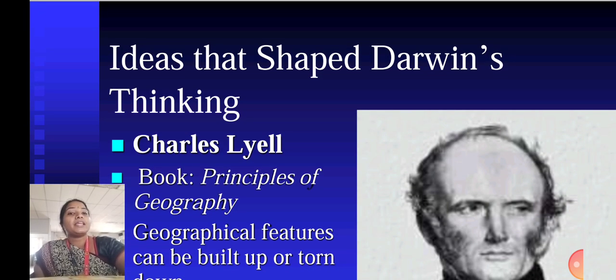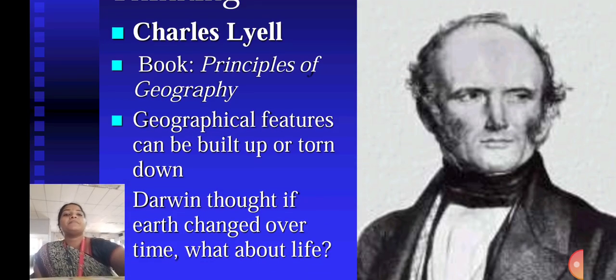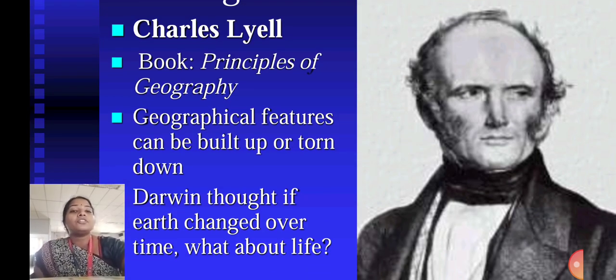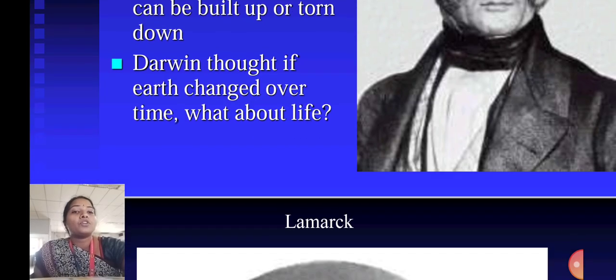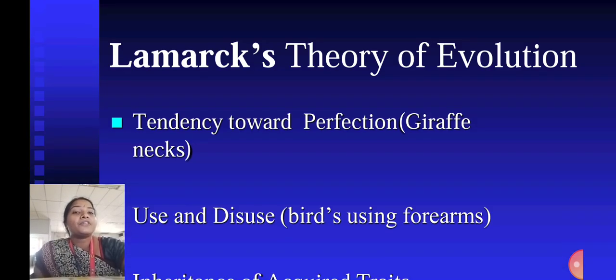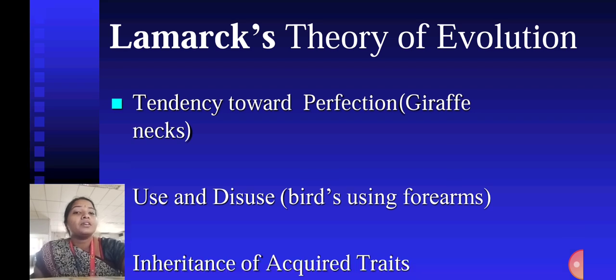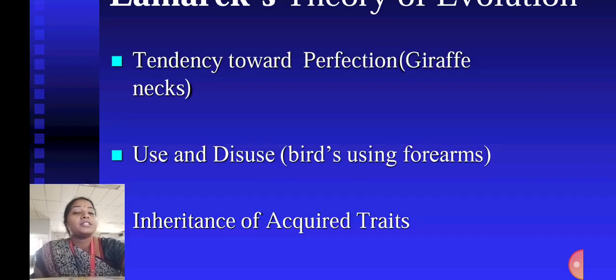Ideas that shaped Darwin's thinking. Charles Lyell, book Principles of Geology. Geological features can be built up or torn down. Darwin thought, if Earth changed over time, what about life? Lamarck's theory of evolution is a tendency toward perfection, that is, use and disuse, and inheritance of acquired traits.